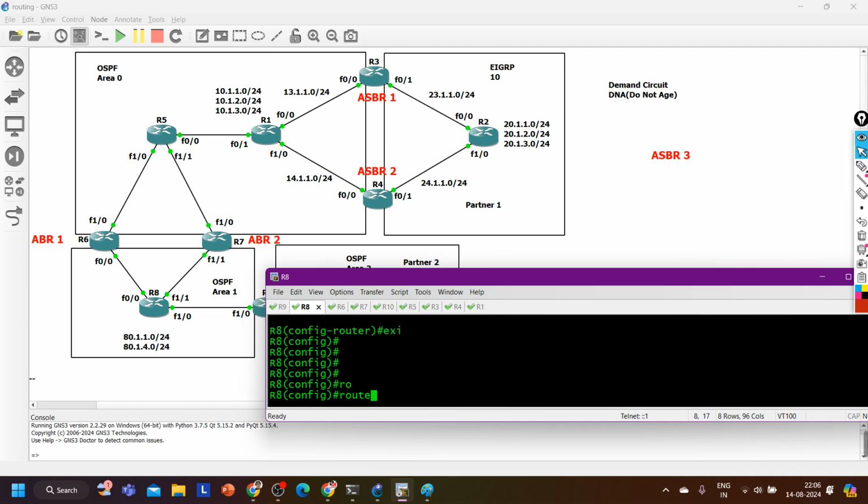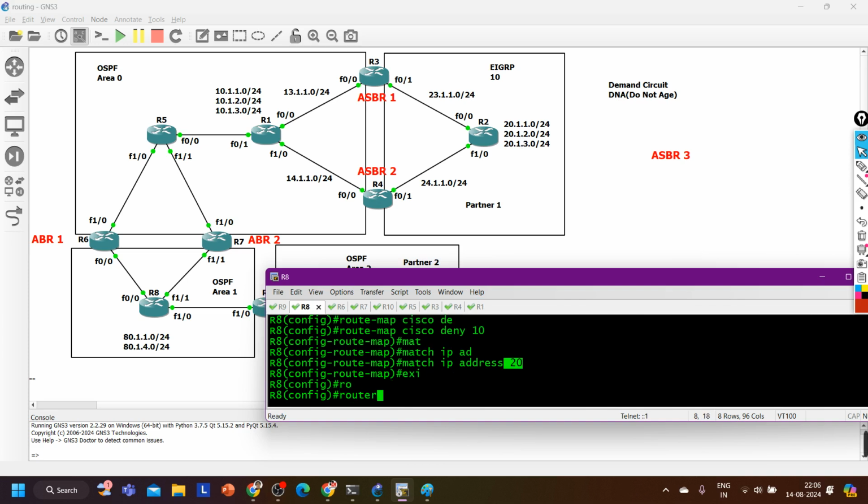So with the help of route map, can I filter the 20.1.1.0 subnet? Route map, let's say Cisco deny sequence number 10. I am saying match IP address from list 20, right? Now it will match IP address from access list number 20. In access list number 20 we are allowing 20.1.1.0.